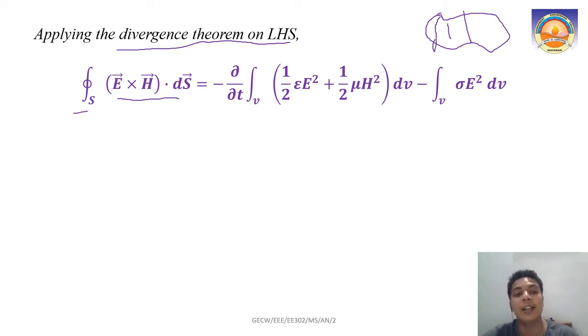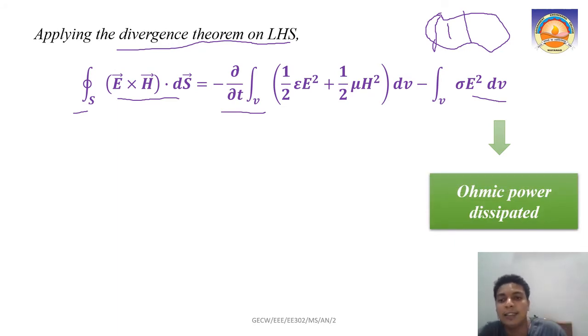Over the surface integral, E cross H dot ds equals the same equation, minus dou by dou t of half epsilon E square plus half mu H square dV, minus sigma E square dV, right? So this is our equation here. Let us see. As I already said, sigma E square means what? Sigma E J. This is what?